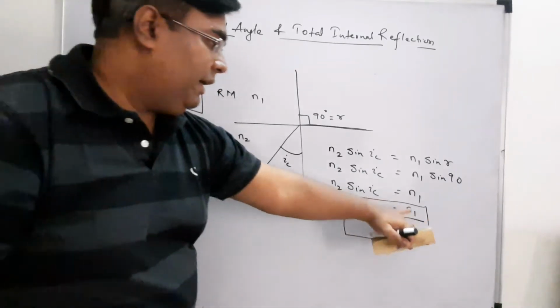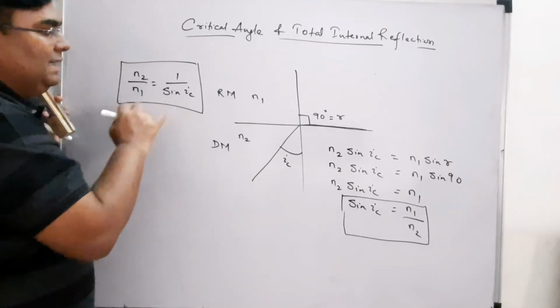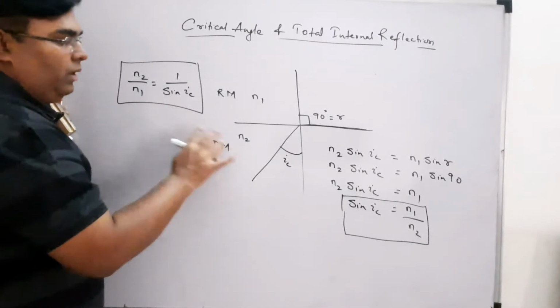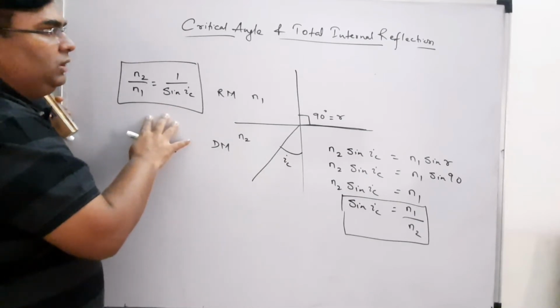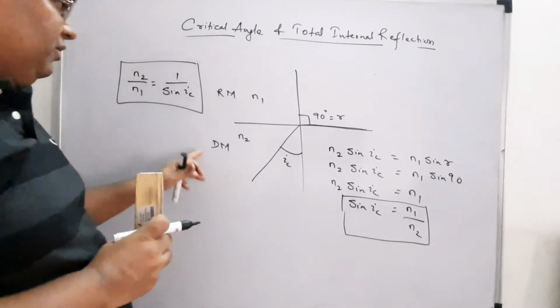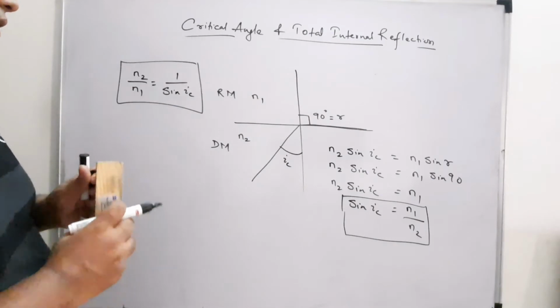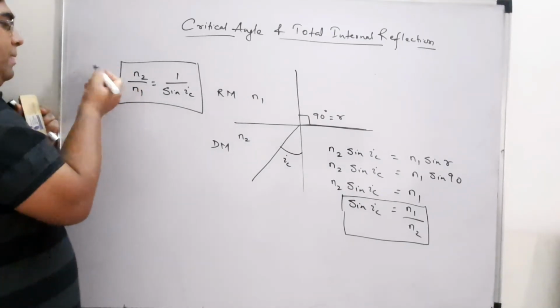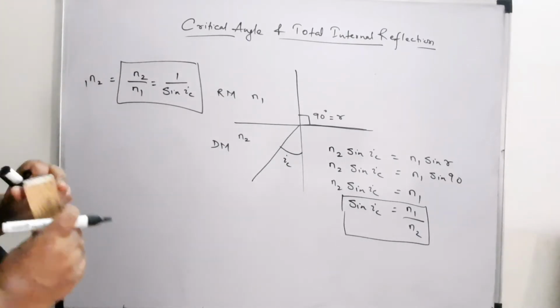Because it is N1 by N2 here, so I have just taken the reciprocal of sin IC. So this is the same relationship, but this is remembered as this only. Okay, so this is the relation between the refractive index of the denser medium with respect to the rarer medium in terms of critical angle. This is also written as 1n2, right?